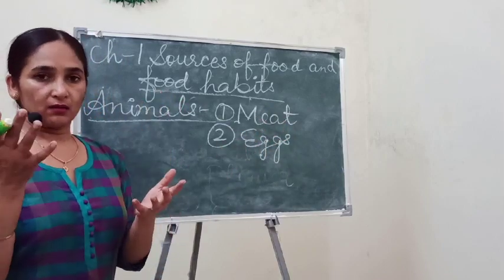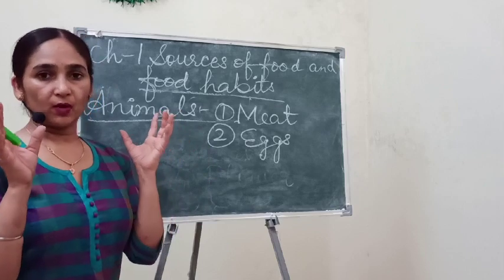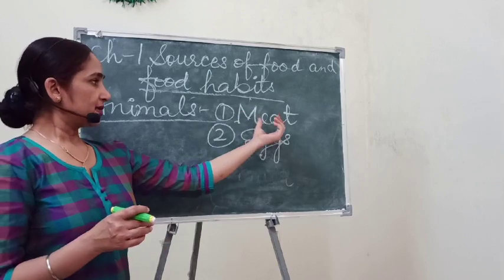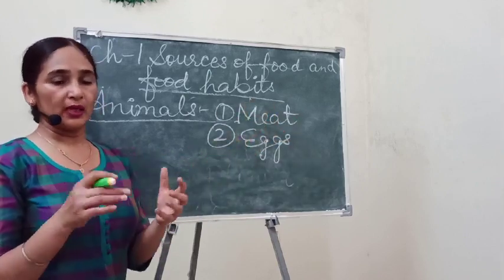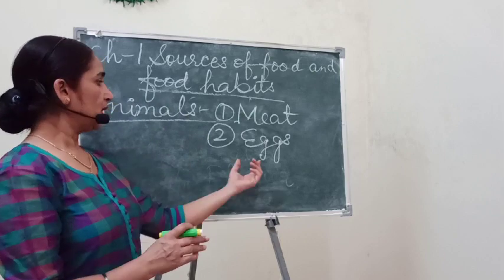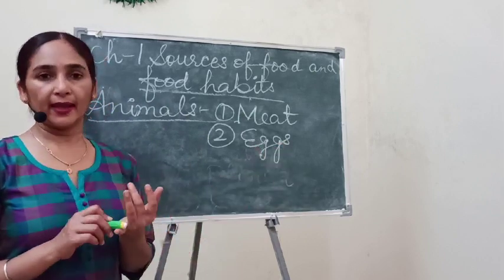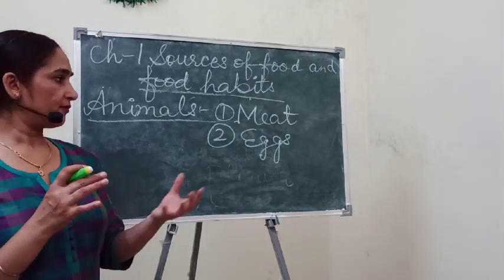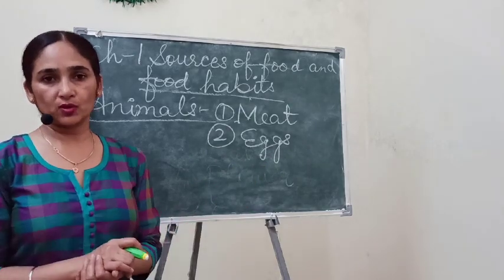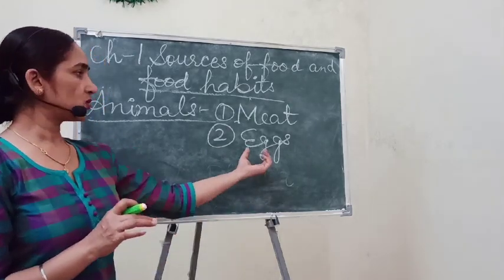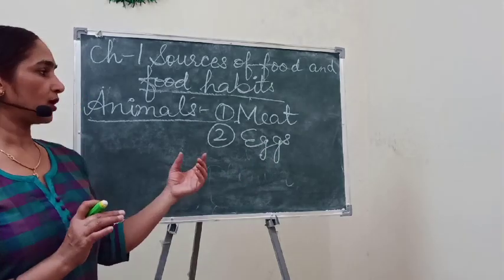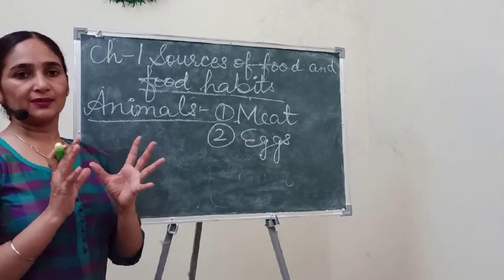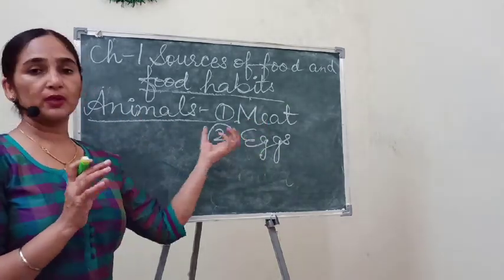Meat of many animals. And even it is a common thing about chicken, you can say chicken, pork or beef. In some countries people are used to eat bigger animals also. So eggs of mainly hen, or in some part of our country also people used to have eggs of ducks also. Okay, turkey, duck, these all birds are domesticated for their eggs. Okay, so meat and egg, these both the things means it is coming from the animals.